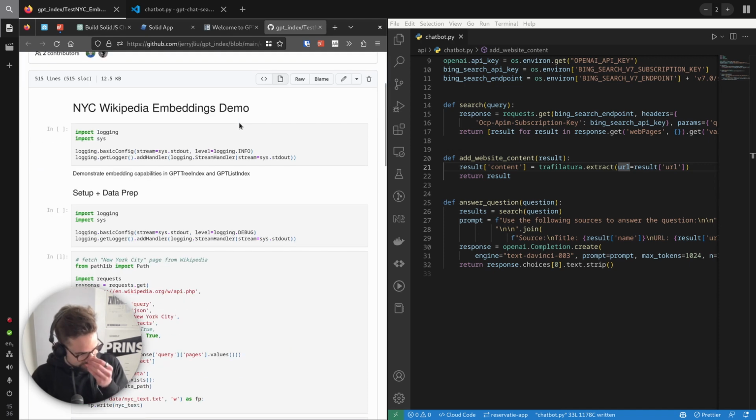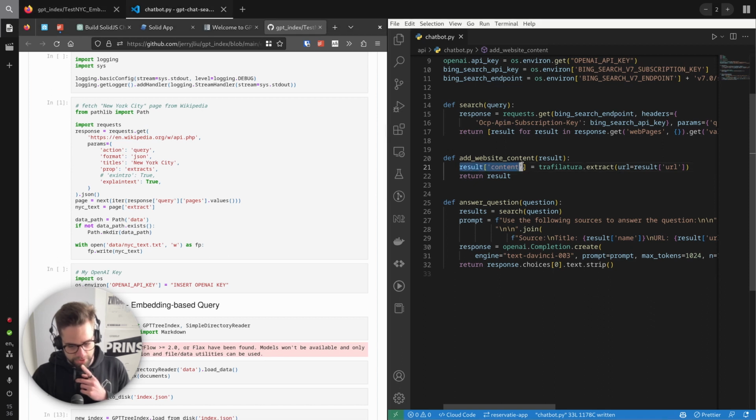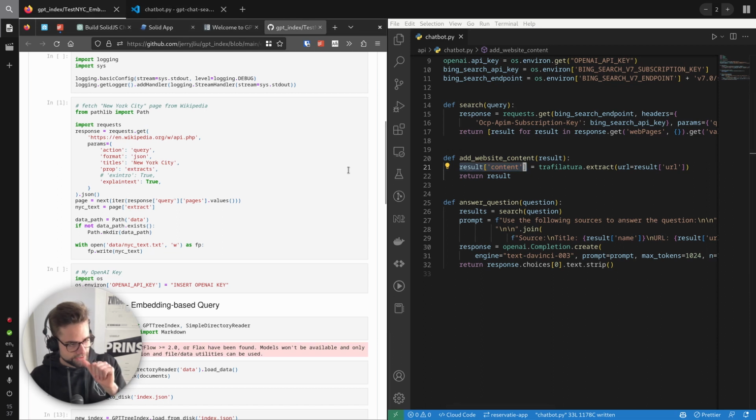I've been reading into how this works. It's not super clear to me, but I suppose we'll figure it out. So what I want to do here is, we will have this content, but it will be pretty long per page. So I wanted to split up each of the website's content into little blocks so that we can take one or a few of the most important blocks per website. And then from those 10 websites in the search results, take like, I don't know, 5 snippets of one or multiple of those 10 websites. So I wanted to split that up because I don't think GPT-index does it by itself.